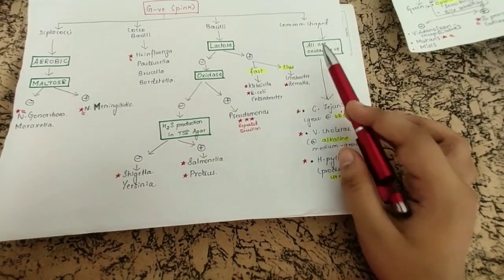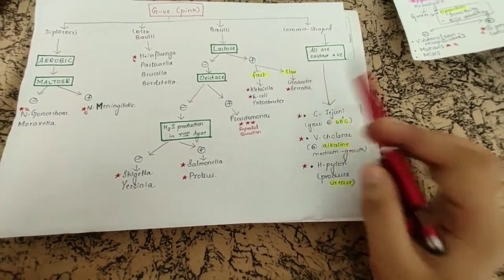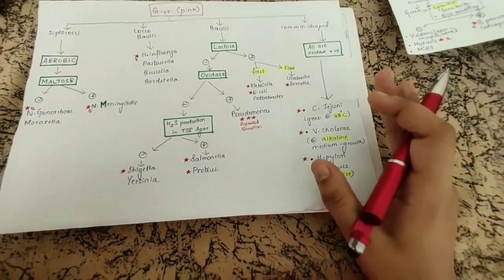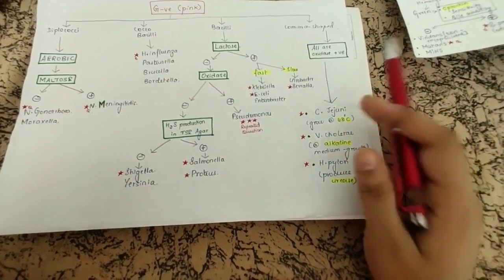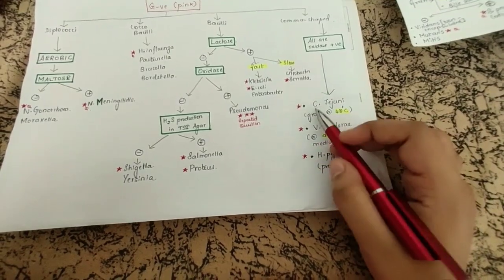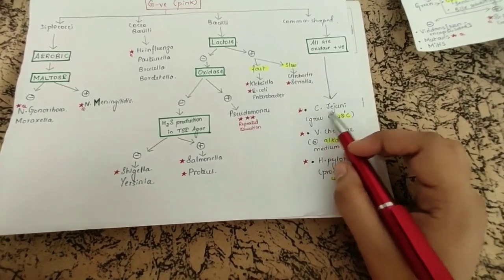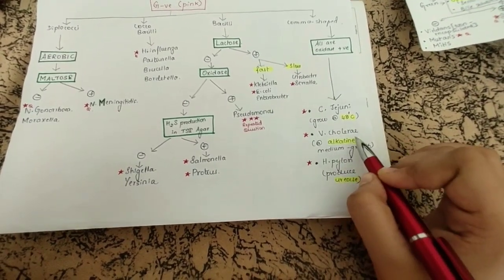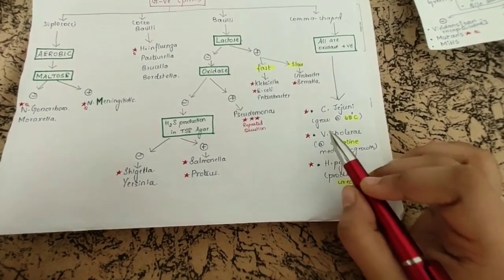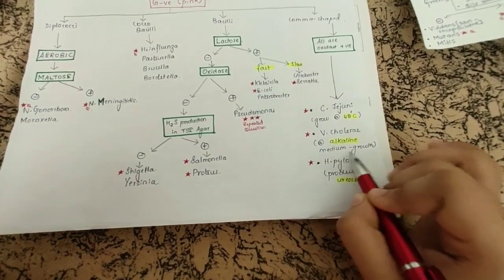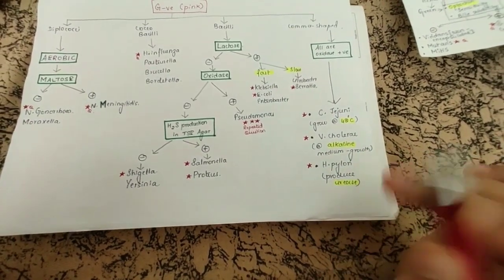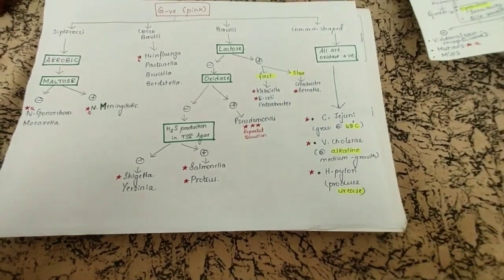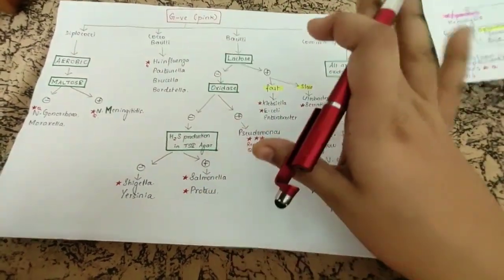And among the comma shaped bacteria, all are oxidase positive. I am discussing here that all are oxidase positive, and you can use this also as a clue to identify them. Among these we have Campylobacter jejuni, which grows at 42 degrees Celsius, Vibrio cholerae, which grows in alkaline medium, and H. pylori, which produces urease. This is one unique point for this bacteria, I should say. And thus we come to the end of the discussion.